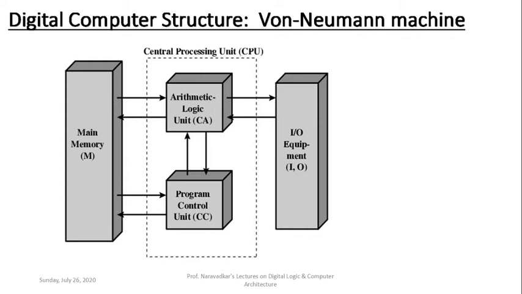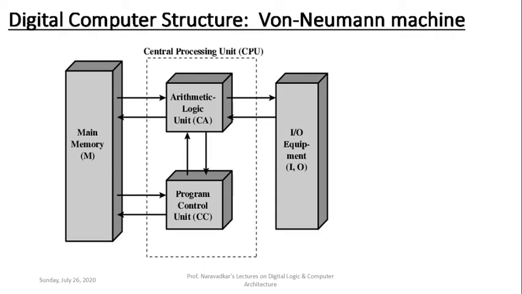Then to the left side of the CPU is the main memory M. And on the right side are the IO equipments, input or output devices, at least one input, at least one output. And then the buses shown here by single arrows are nothing but bidirectional buses, making connections amongst various parts of the von Neumann machine.